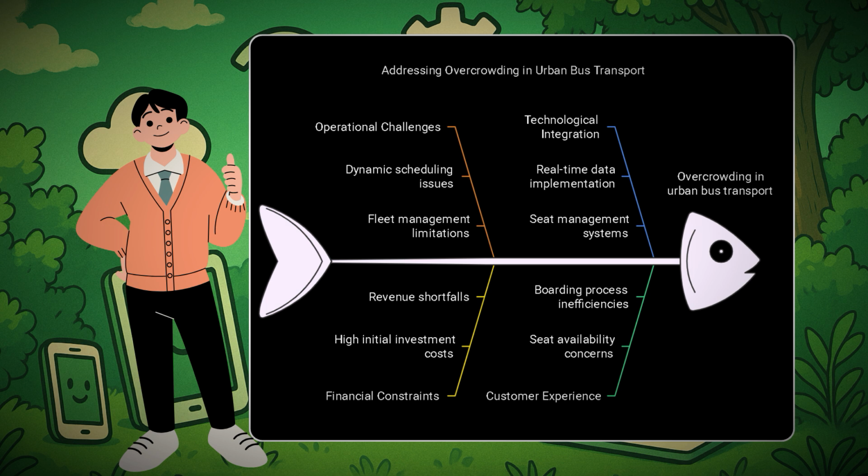And this seat management is very important because after all we are trying to solve this overcrowding problem by seat management, and we need to make sure that every person can get a seat while traveling.